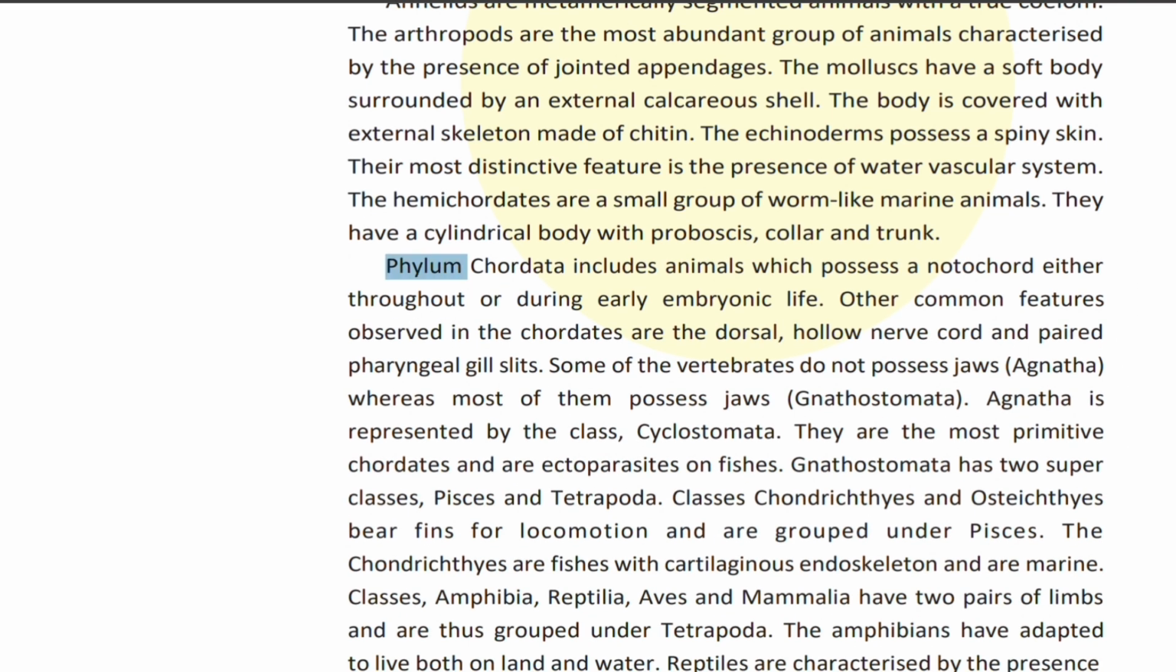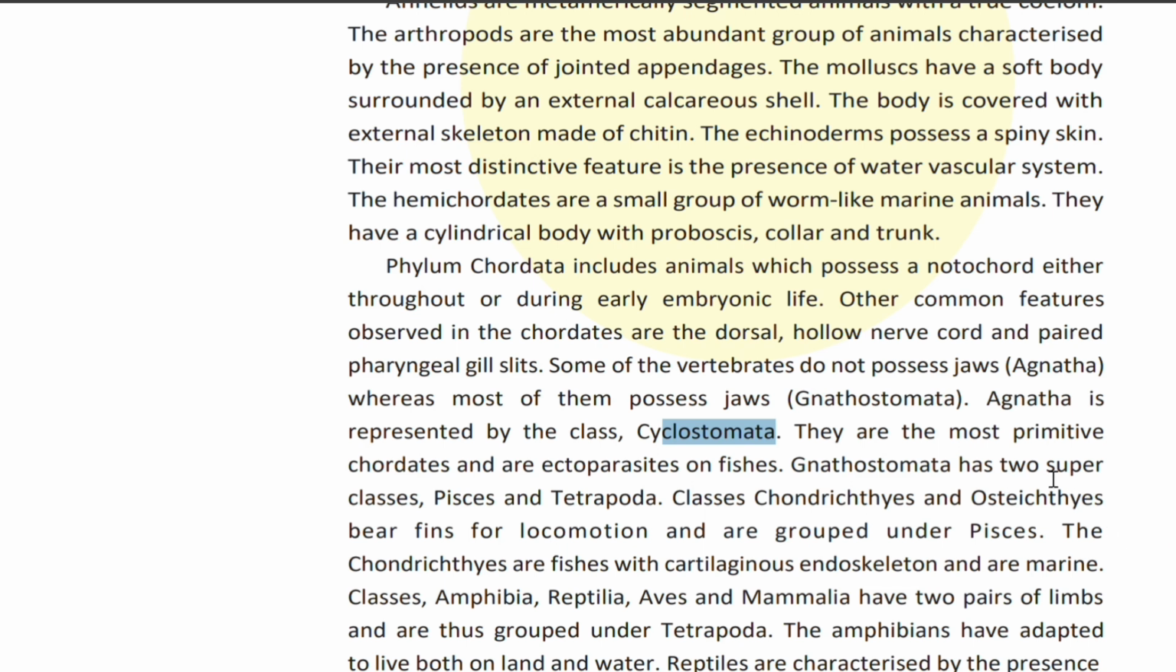Phylum Chordata includes animals which possess a notochord either throughout or during early embryonic life. Other common features observed in the chordates are the dorsal, hollow nerve cord, and paired pharyngeal gill slits. Some of the vertebrates do not possess jaws, that is Agnatha, whereas most of them possess jaws, that is Gnathostomata. Agnatha is represented by the class Cyclostomata. They are the most primitive chordates and are ectoparasites on fishes.